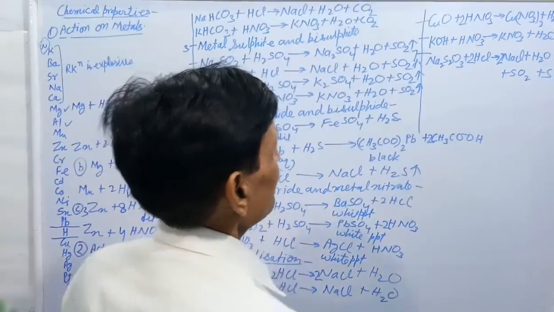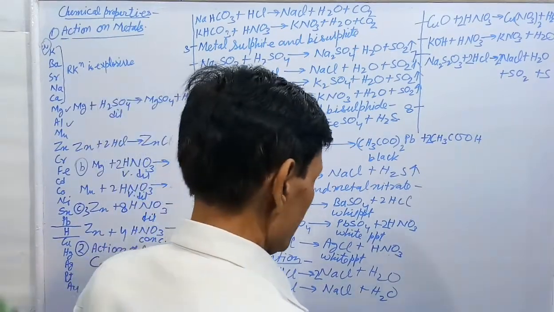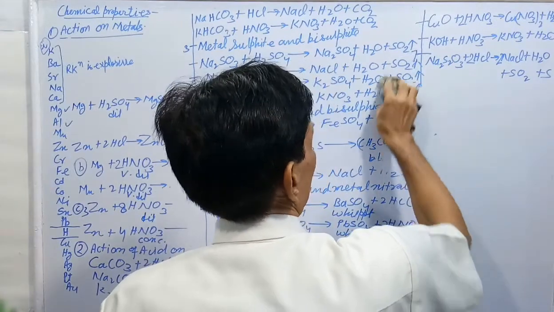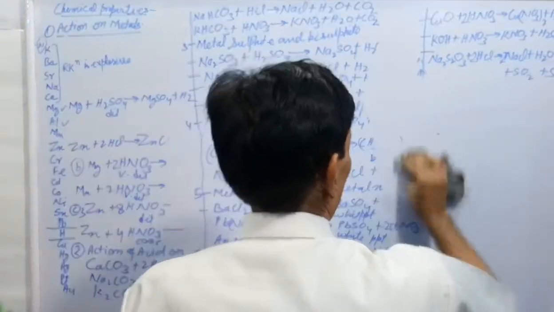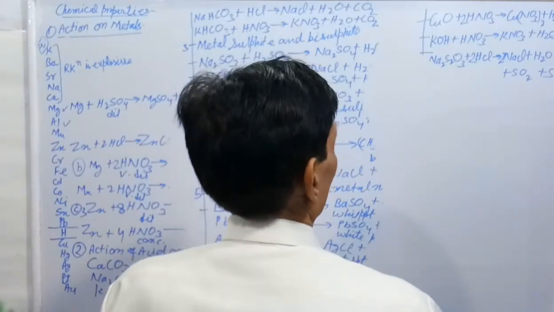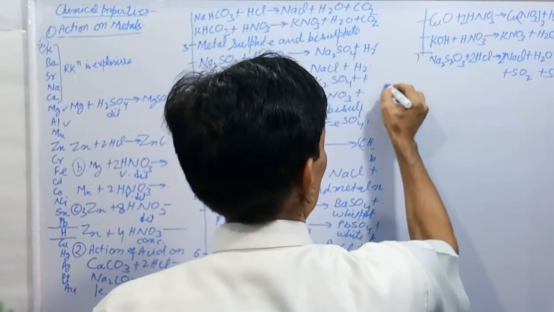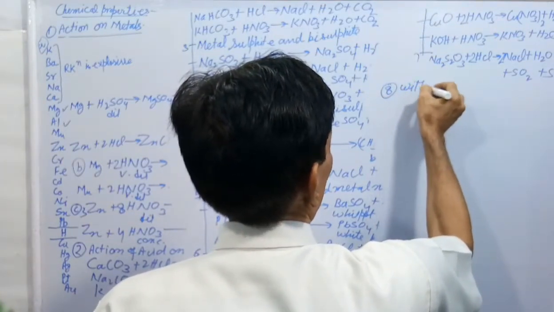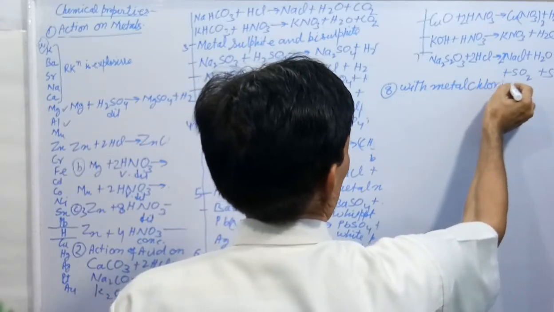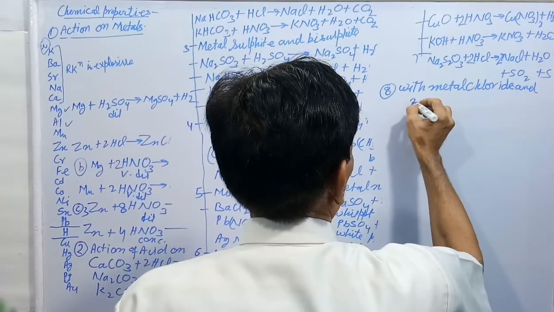Now another thing is there: the non-volatile nature of acid. Acid reacts with the salt of a volatile acid. For example, here reaction with metal chloride and metal nitrate.